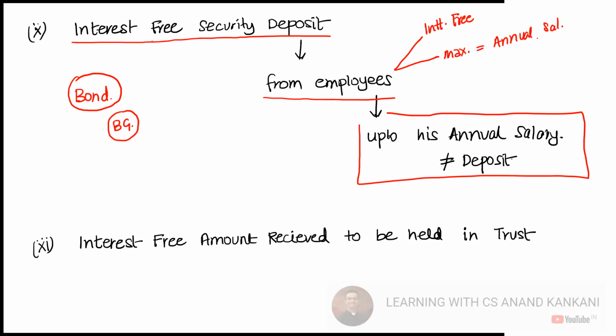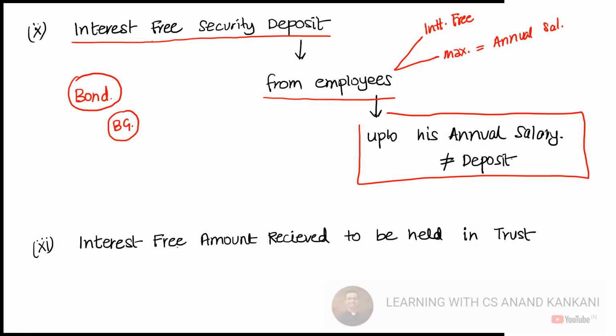It can be less, it's absolutely fine. But if you are paying interest on this security deposit, then in that case, it will be considered as a deposit. Guys, is it clear? Does this make sense? When the deposit is received as deposit, but as per rule 2, it will not be considered as a deposit. So this is what the logic is.